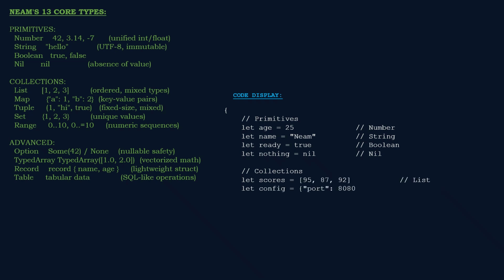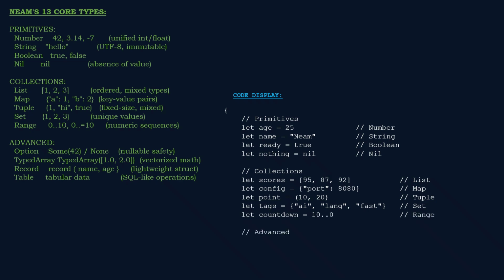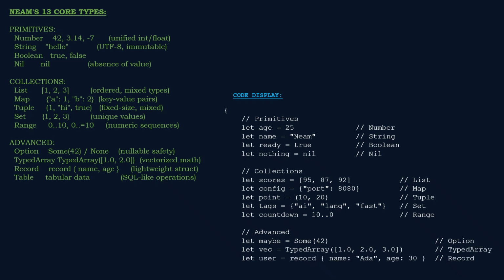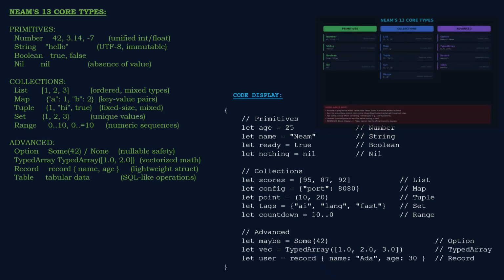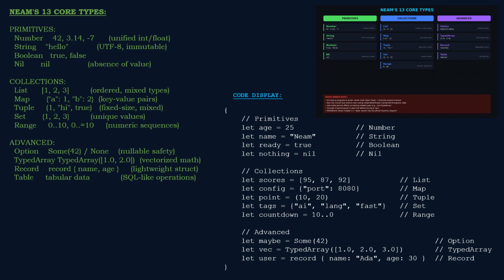The collections: list for ordered sequences that can hold mixed types. Map for key value pairs. Tuple for fixed size mixed type groups. Set for unique values. And range for numeric sequences. 0..10 gives you 0 through 9. 0..=10 includes 10.